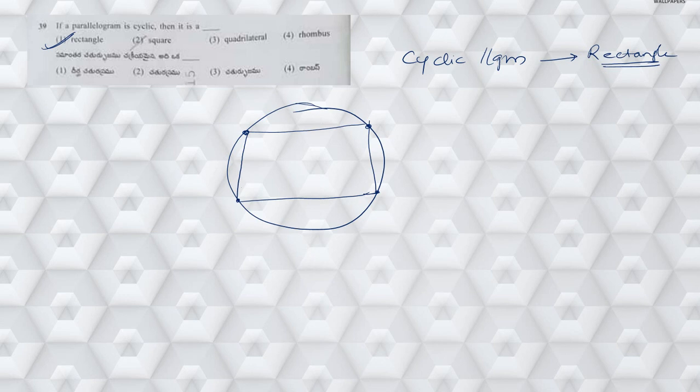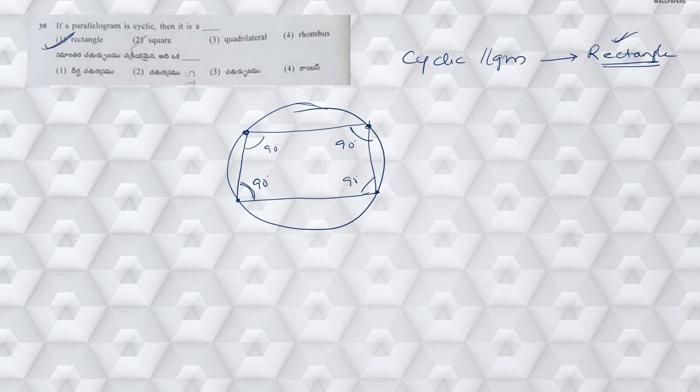So since the two angles should be equal and their sum should be 180 degrees, each angle is 90 degrees. And one more thing, we have opposite sides equal in a parallelogram. So the only possibility that we have is a rectangle.